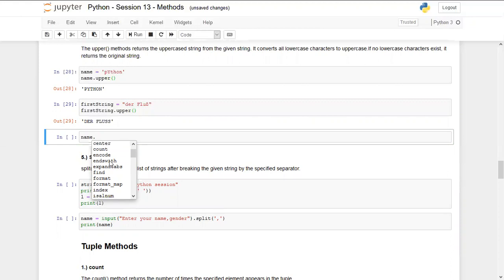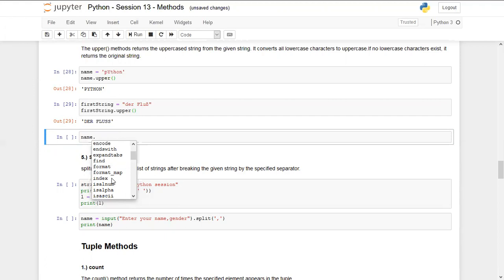Suppose I want to check if Python ends with n, of course it will return true. Similarly, we have startswith, which checks the start of any string. Then find helps us find the position of specific characters in a string. Suppose I'm writing Python and using find, I can find out at which position t is coming in this string.